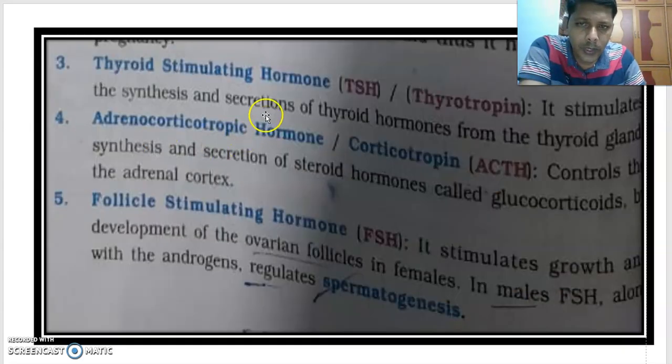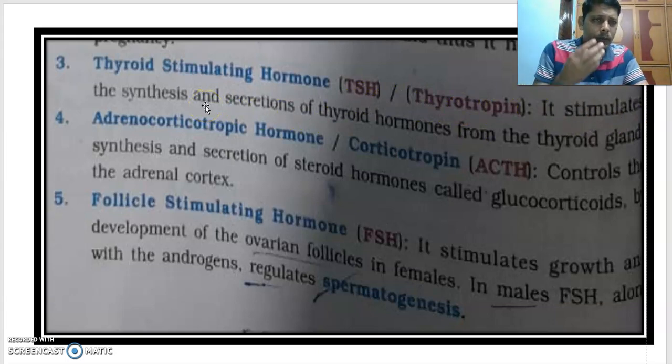First we complete thyroid stimulating hormone, otherwise called thyrotrophin. TSH, thyroid stimulating hormone, otherwise called thyrotrophin. It stimulates the synthesis and secretion of the thyroid hormones from the thyroid gland.